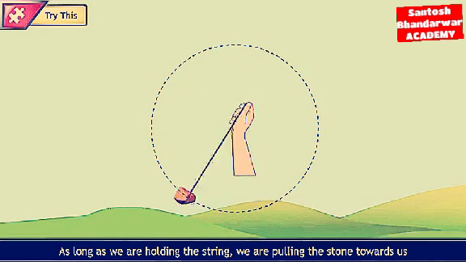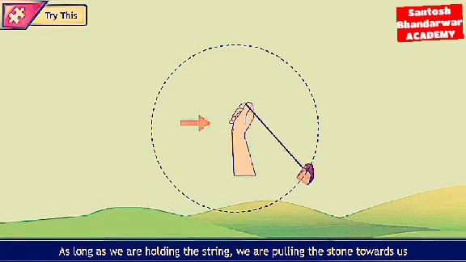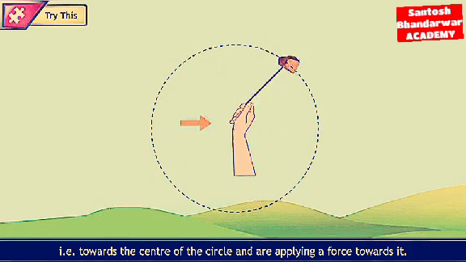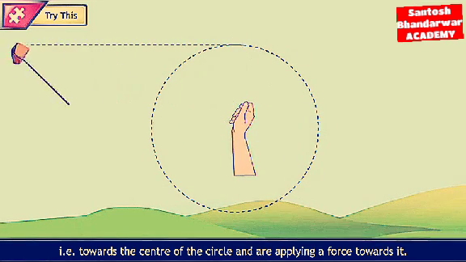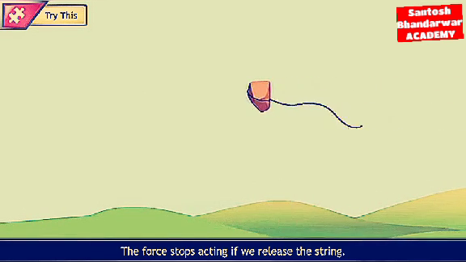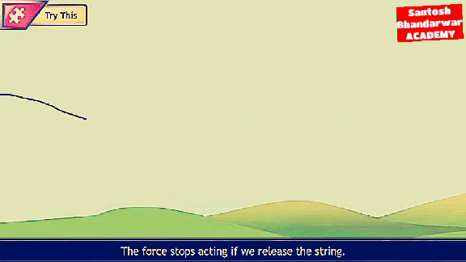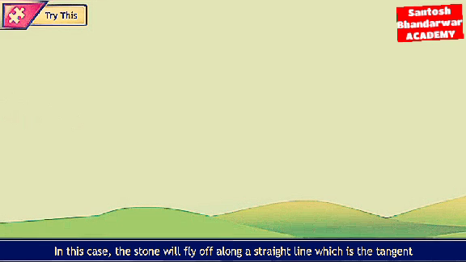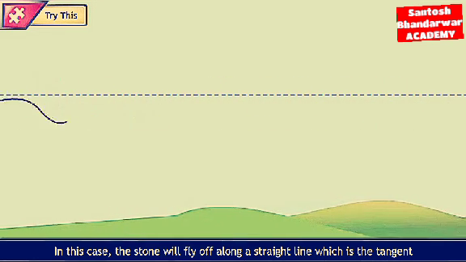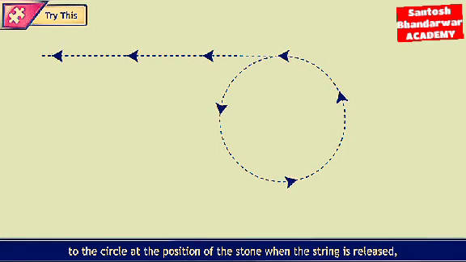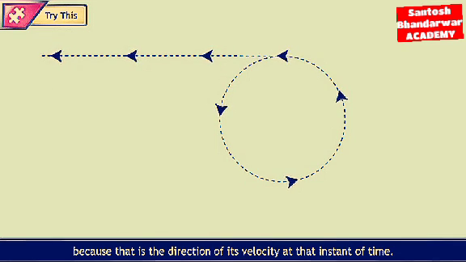As long as we are holding the string, we are pulling the stone towards us, that is, towards the center of the circle, and are applying a force towards it. The force stops acting if we release the string. In this case, the stone will fly off along a straight line which is the tangent to the circle at the position of the stone when the string is released, because that is the direction of its velocity at that instant of time.